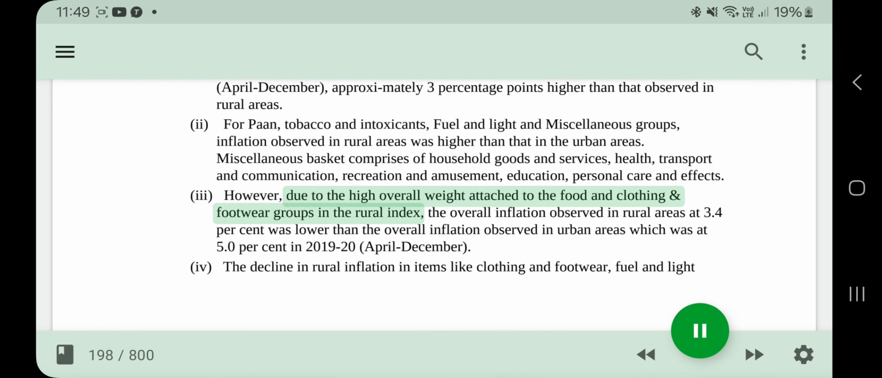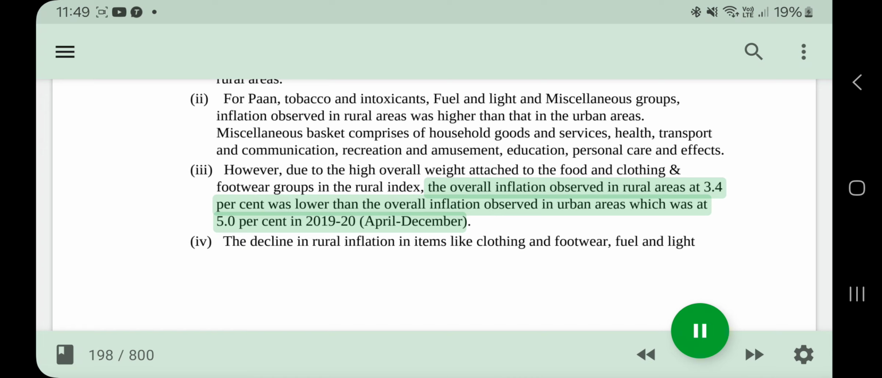However, due to the high overall weight attached to the food and clothing and footwear groups in the rural index, the overall inflation observed in rural areas at 3.4% was lower than the overall inflation observed in urban areas, which was at 5.0% in 2019-20, April to December.